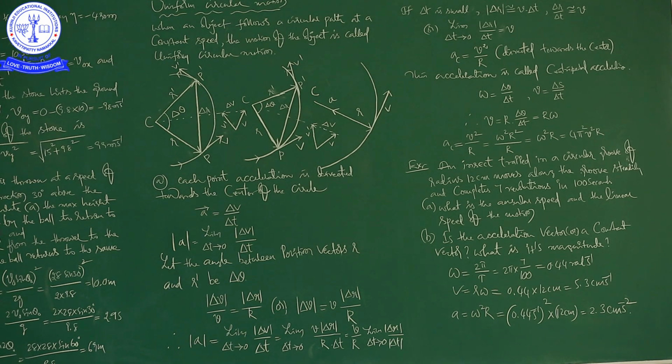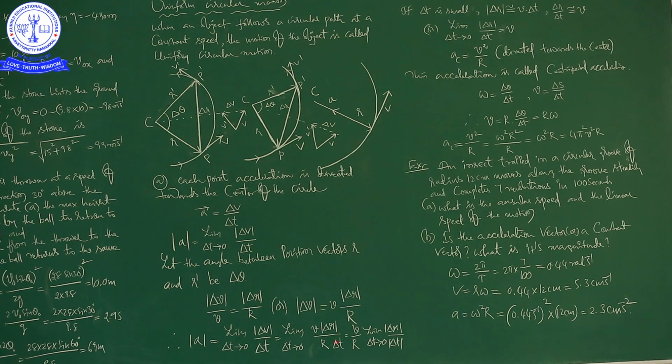If delta t is small, modulus of delta R is approximately equal to V into delta t, because you know very well velocity is the rate of change of displacement. From this you can write, and one more thing: limit delta t tends to 0, delta R by delta t is equal to V. So finally, this is V, and already V by R is there.